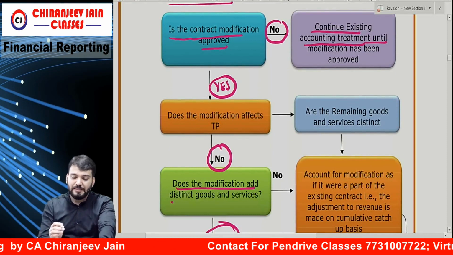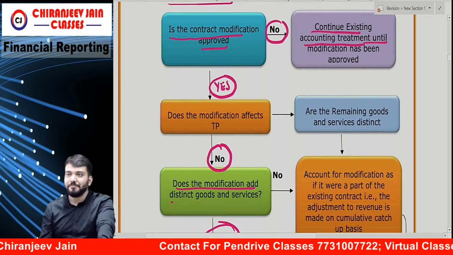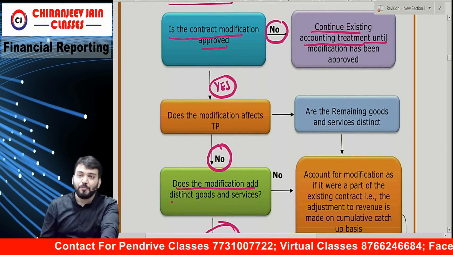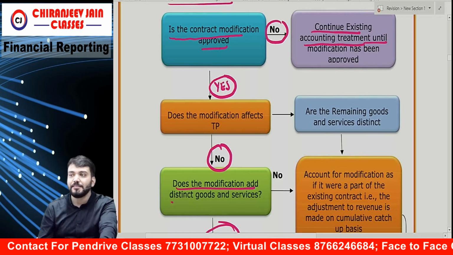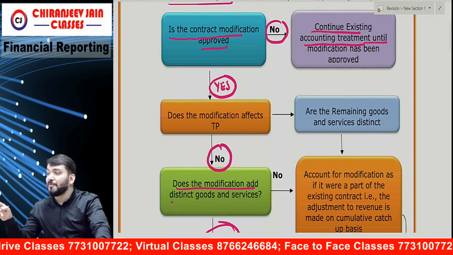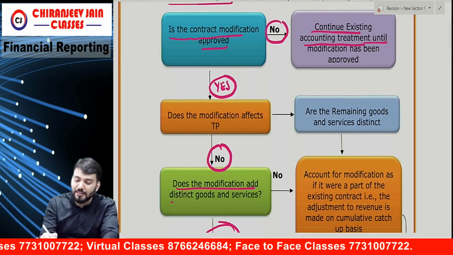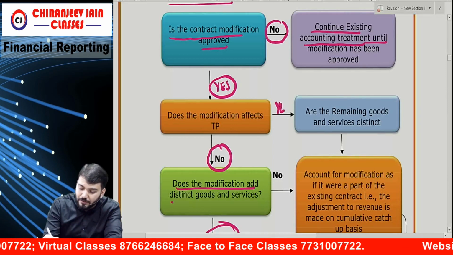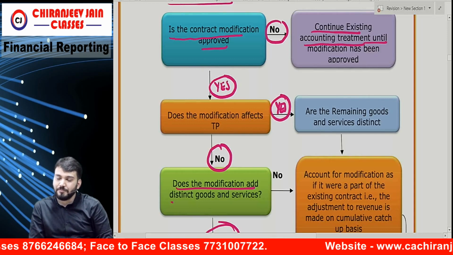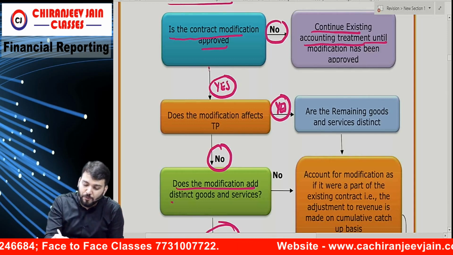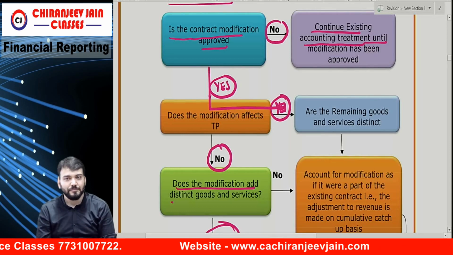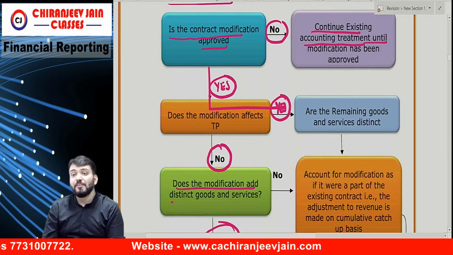One second, I need to start from the beginning. Is the contract modification approved? Answer is yes. Then you ask the question, does the modification affect the transaction price? Your answer is yes. Understood what I am saying? Means I move from this to this now. Change the direction.